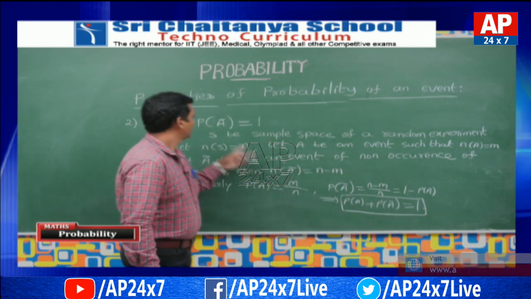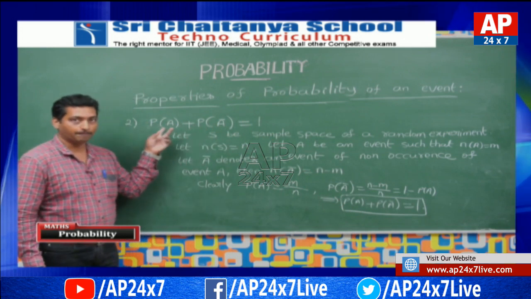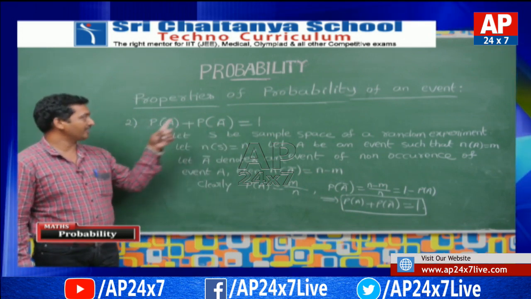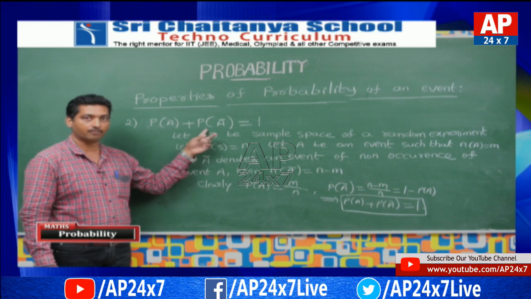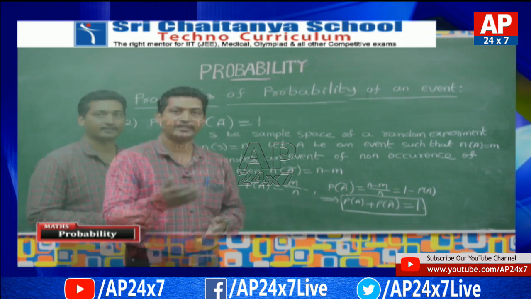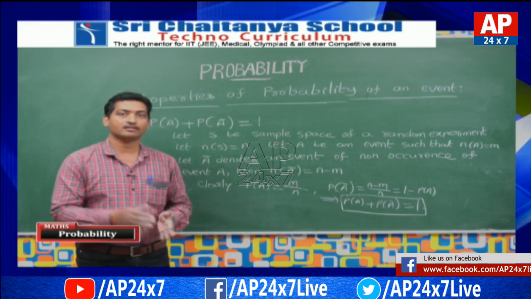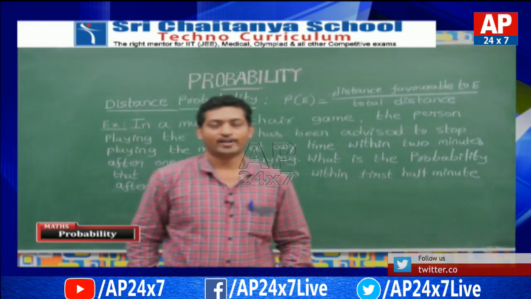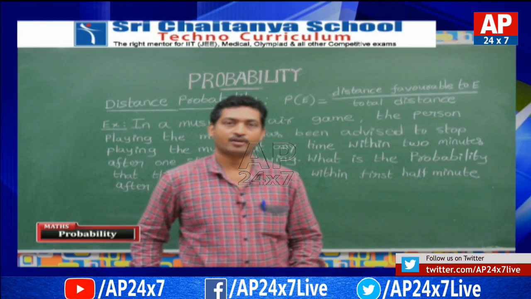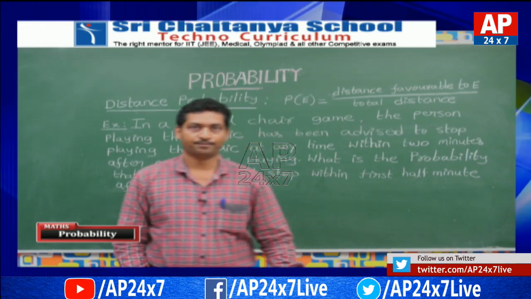Again, the second property of the probability of an event is P of A plus P of A bar is equal to 1, where A denotes an event and A bar denotes the non-occurrence of event A. We are going to learn another subtopic of probability.